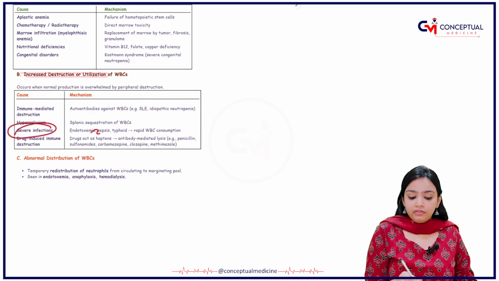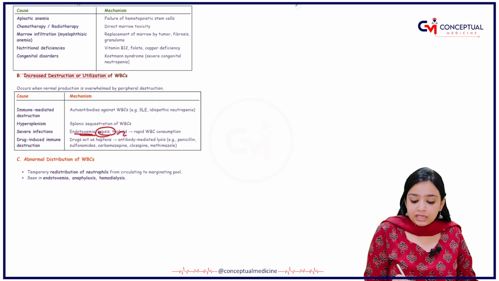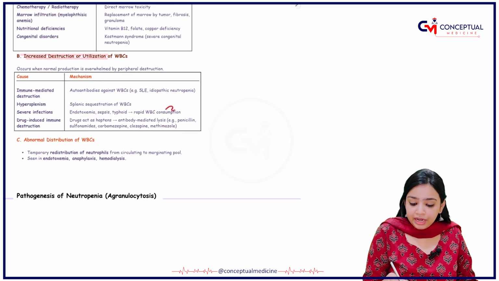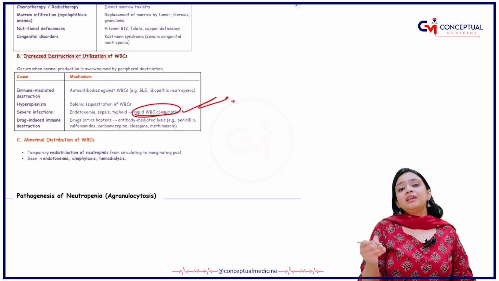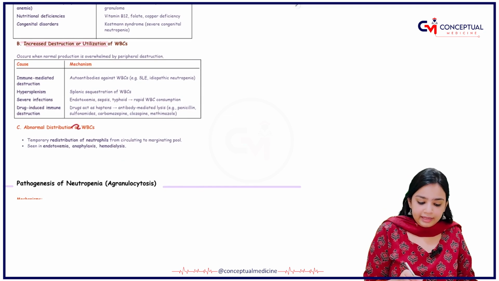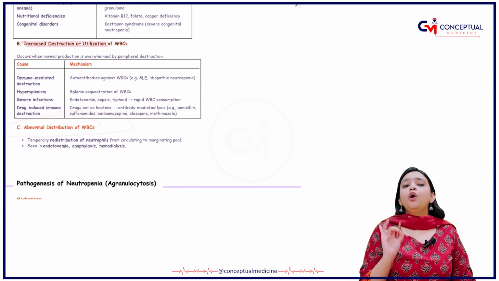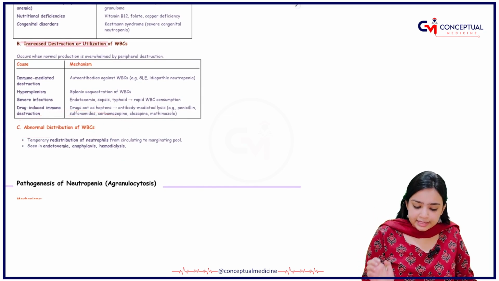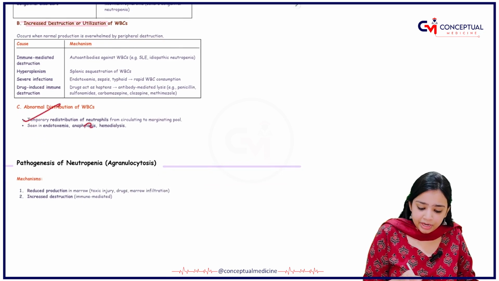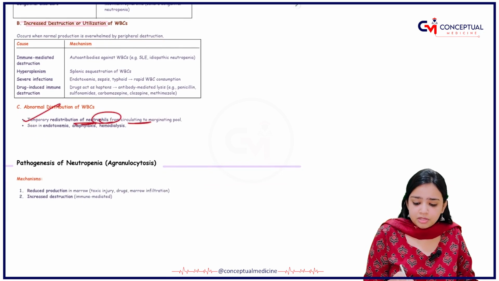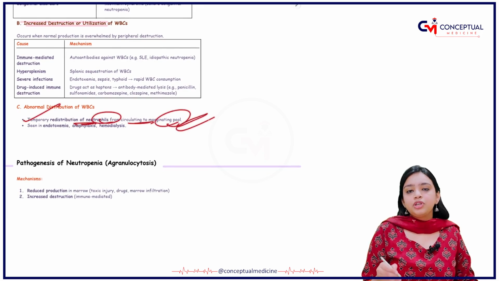Then severe infections like endotoxemia, sepsis, typhoid, which cause rapid WBC consumption. Next, abnormal distribution of your WBCs, like temporary redistribution of neutrophils from circulating to your marginating pools.